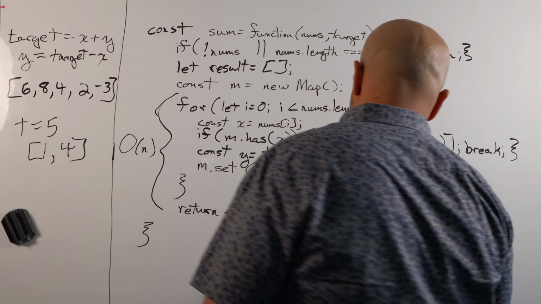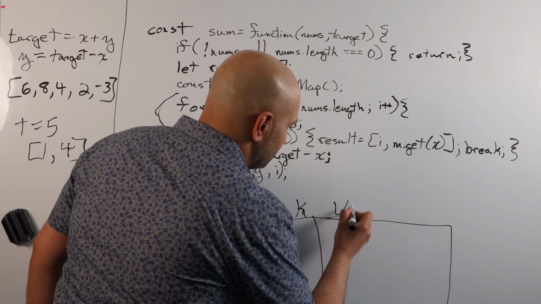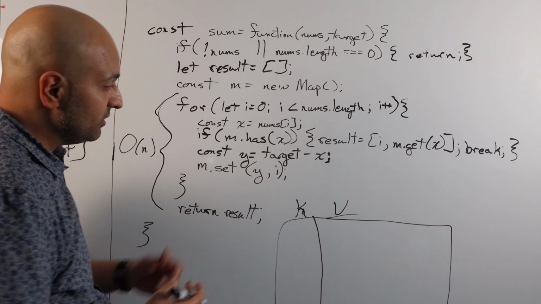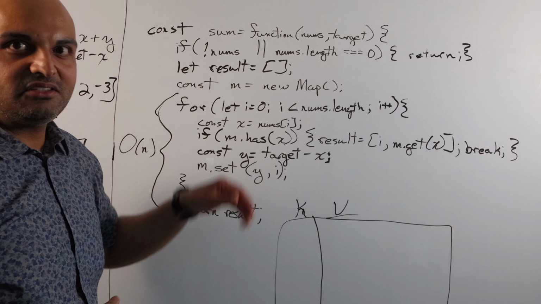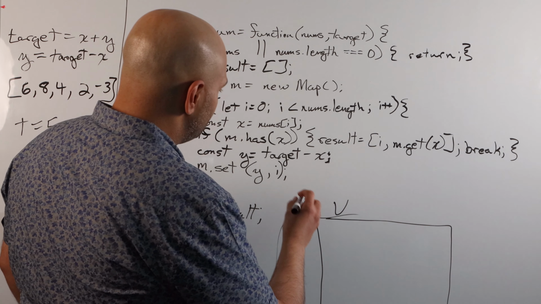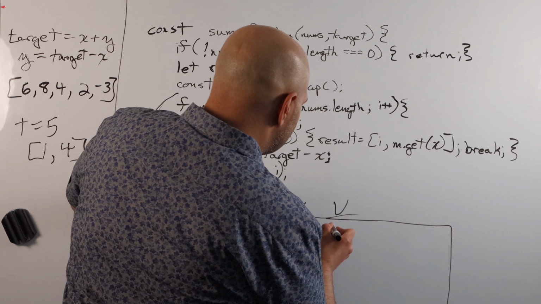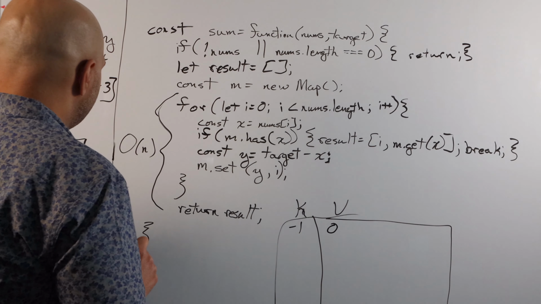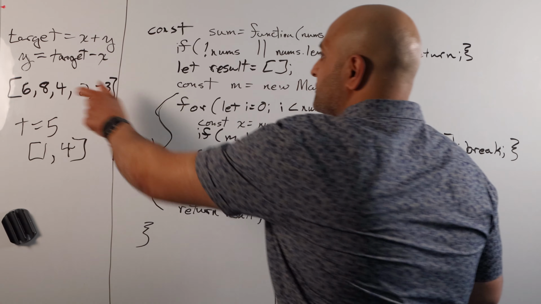And so if we had this map somewhere over here, right, let's just pretend we have this little map, and so over here we've got the key, and over here we've got the value, right? Like you can even go ahead and draw this on here as you're working through the code. And I mean, once you've got your code written here, it's fine to mess around on the whiteboard as long as you're not messing anything up. So we'll go ahead and say, oh, okay, well that y value would have been -1 and the index value would have been 0.